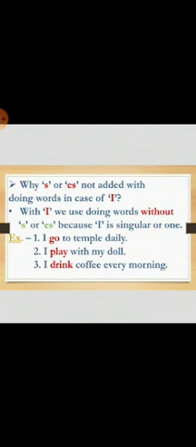Some examples are given here. Let's read those examples. First one, I go to temple daily. So here I is used and we have not added s to the word go. Go is a doing word and we have not added s at the end of go. So it will be only I go. Second, I play with my doll. Here the doing word is play. So we have not added s at the end of play. So it will be I play.